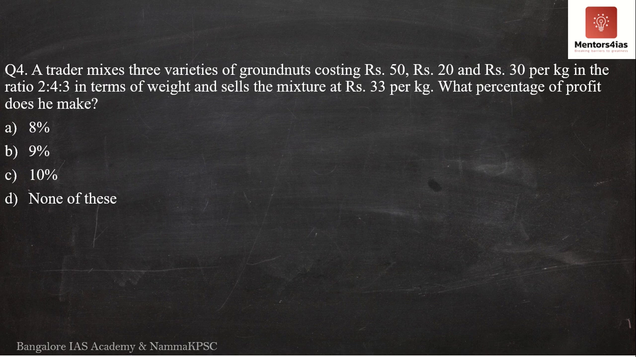So a trader is mixing three varieties of groundnuts costing rupees 50, rupees 20 and rupees 30 per kg in the ratio of 2:4:3 in terms of weight, and sells the mixture at rupees 33 per kg. So what I will do is, see here, they are in the ratio of 2, 4 and 3. So I will assume that x is the common multiple which was actually cancelled out.